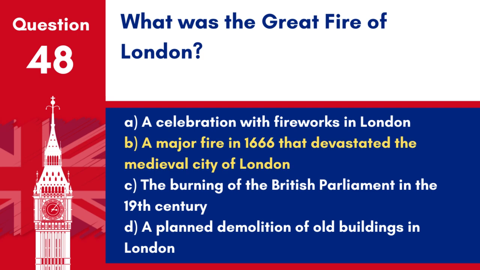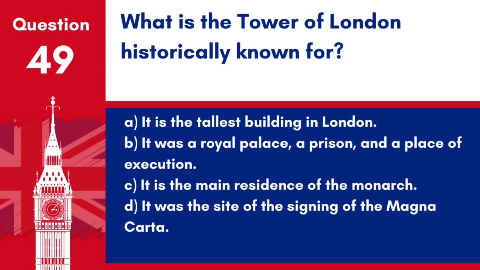Answer: B. A major fire in 1666 that devastated the medieval city of London. The Great Fire of London swept through the central parts of the city, destroying a large number of the residential and government buildings.